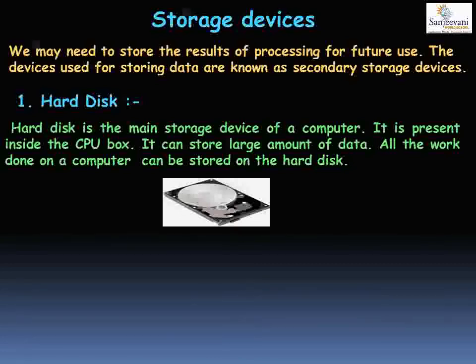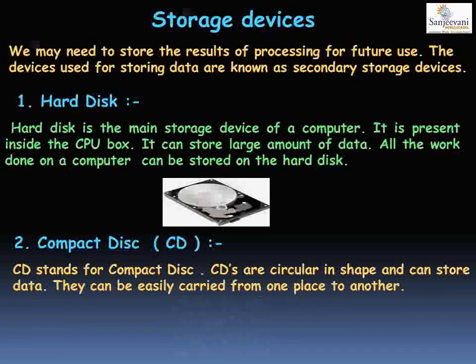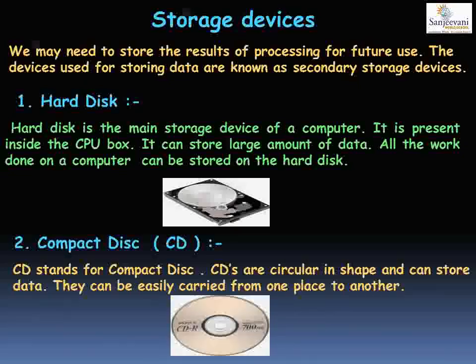Yes, the second storage device is a compact disk. It is also known as CD. A CD, that is a compact disk, is a storage device that is circular in shape. As you can see in the image, it is circular in shape and it can also store a lot of data, but it can be easily carried from one place to another. It is lightweight, thin, and small.